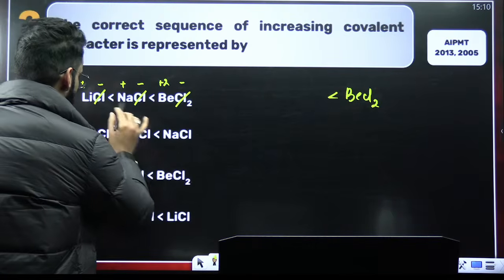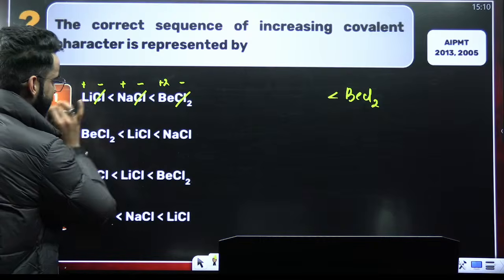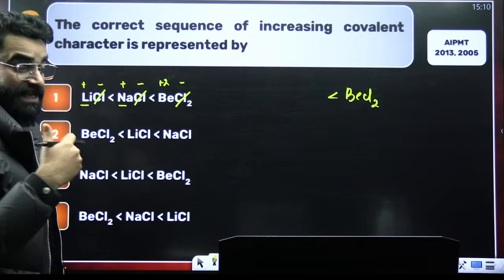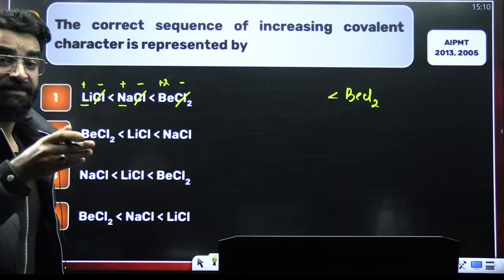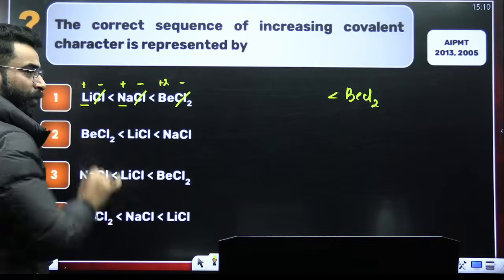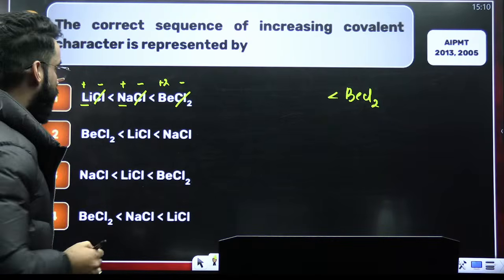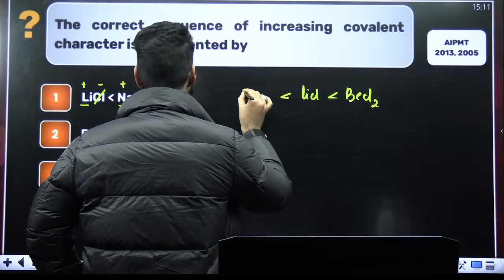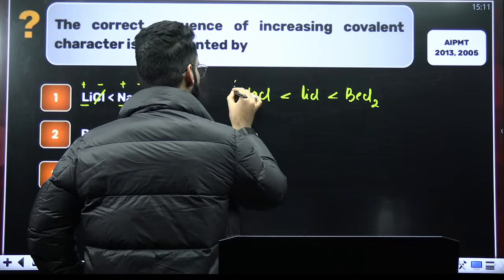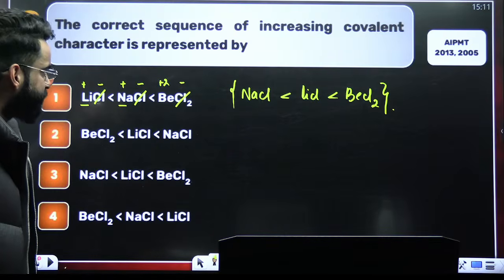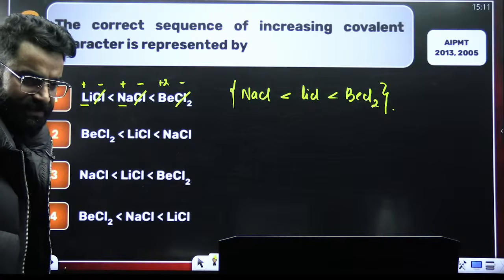Among Li positive and Na positive, since both have equal charge, you decide as per size. Polarizing power is inversely proportional to size. Lesser the size, more the polarizing power, more the covalent character. So it's going to be LiCl, and at the end, NaCl. This is the order of covalent character. Now you can find the options: NaCl, LiCl, and BeCl2.